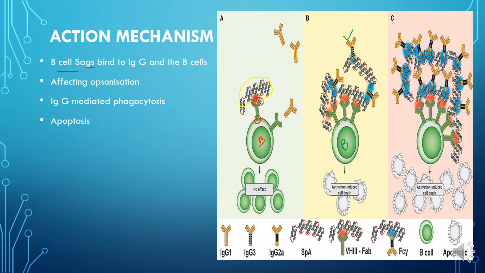So as a result, after the opsonization of these B cells, cytokines are also released by the mast and the basophil cells, and this B cell is targeted for apoptosis or phagocytosis depending upon the mechanism.